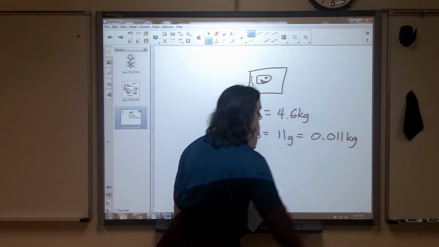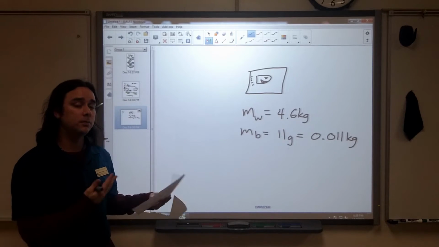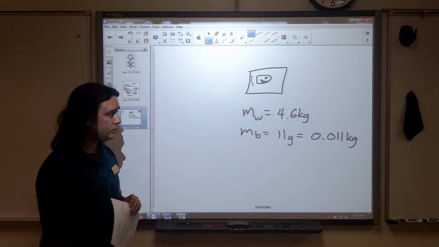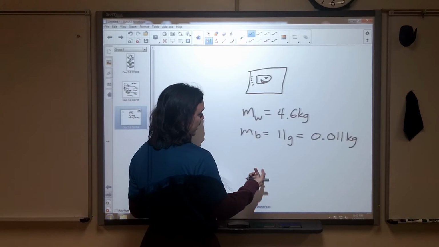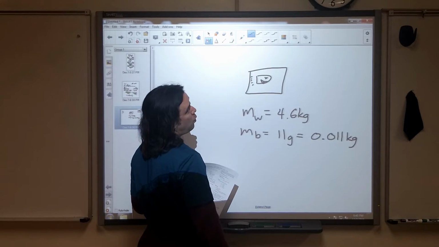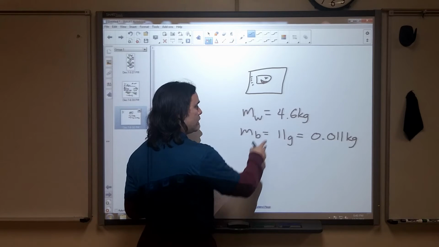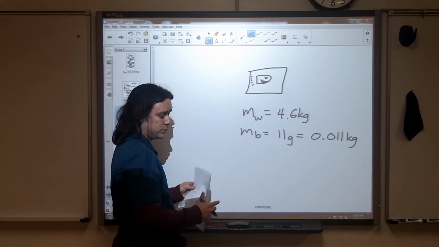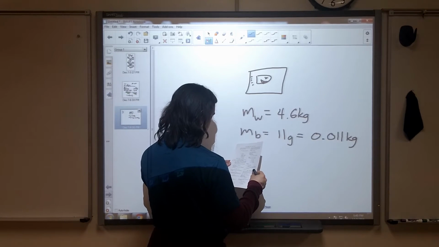Once again, 11 grams is 0.011 kilograms. Whenever we're doing math, we want to convert it to SI, because you put SI in, you'll get SI back out. If you leave it as 11, if it's 11 kilograms, that means A, the bullet is like 25 pounds, which is a little ridiculous, and B, it would be much more massive than the block of wood, which also doesn't make much sense. So, pay close attention to units on this one.